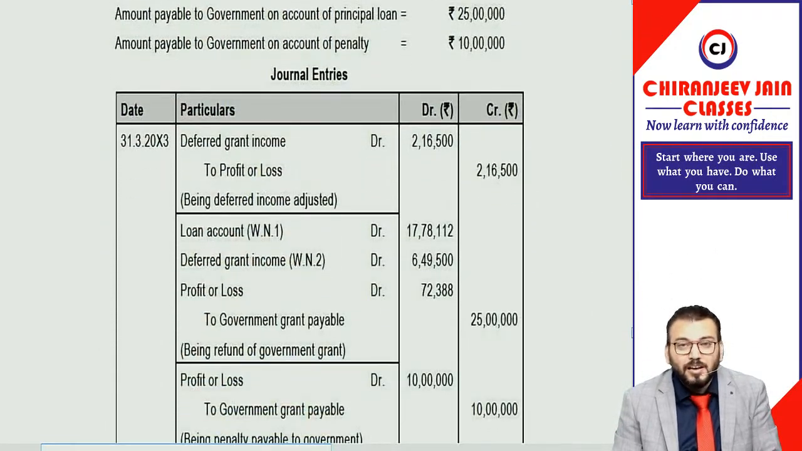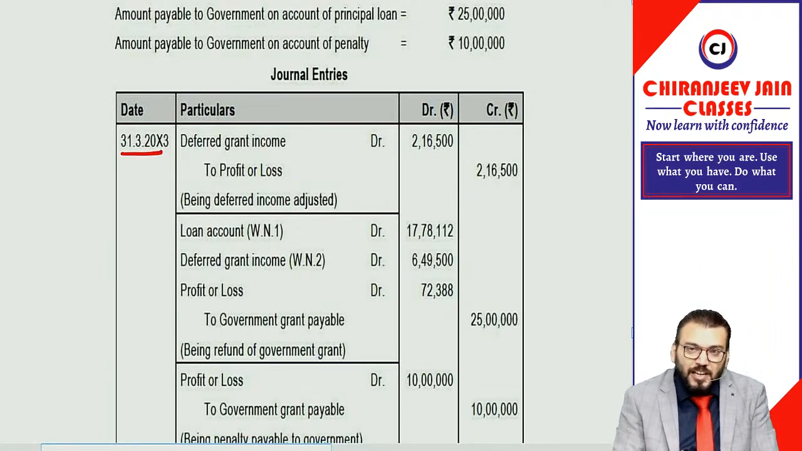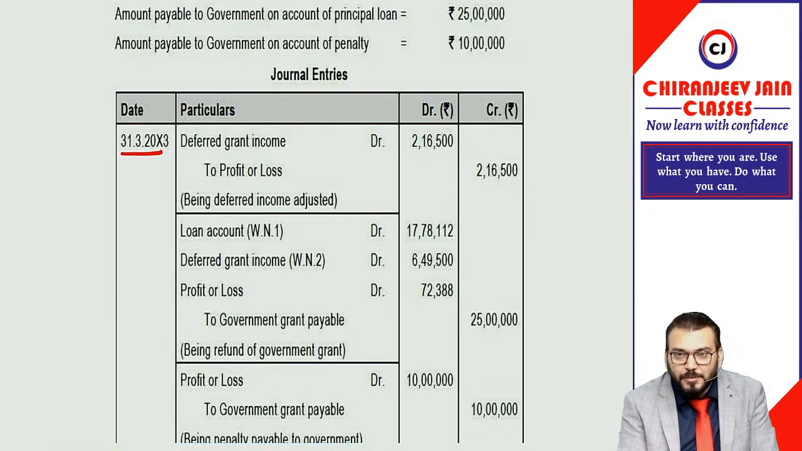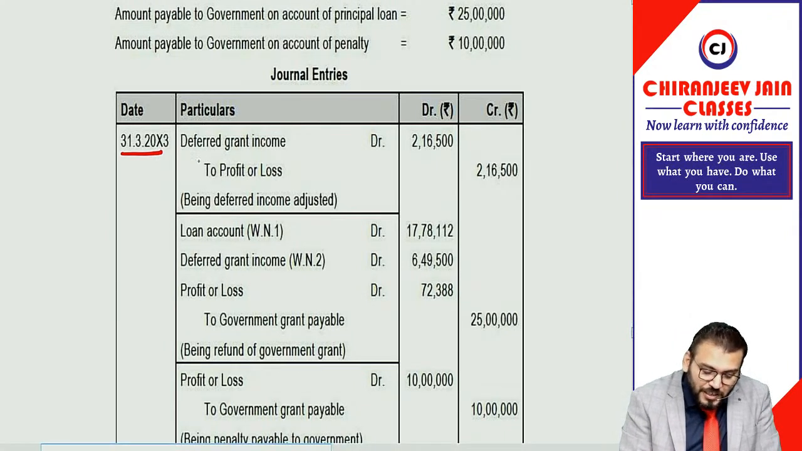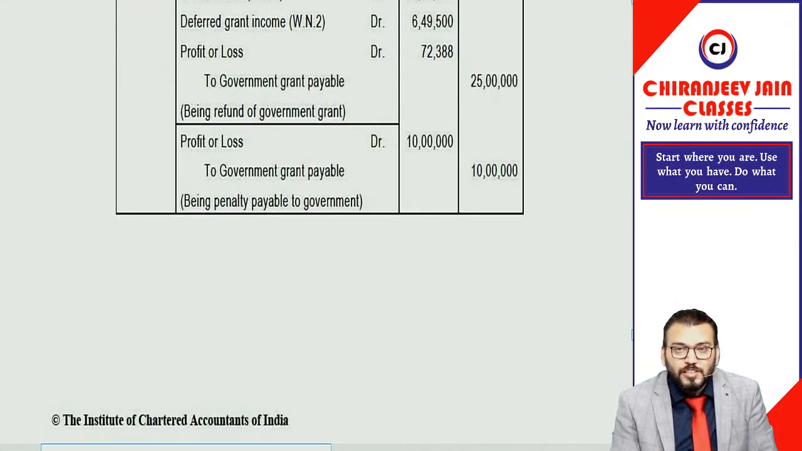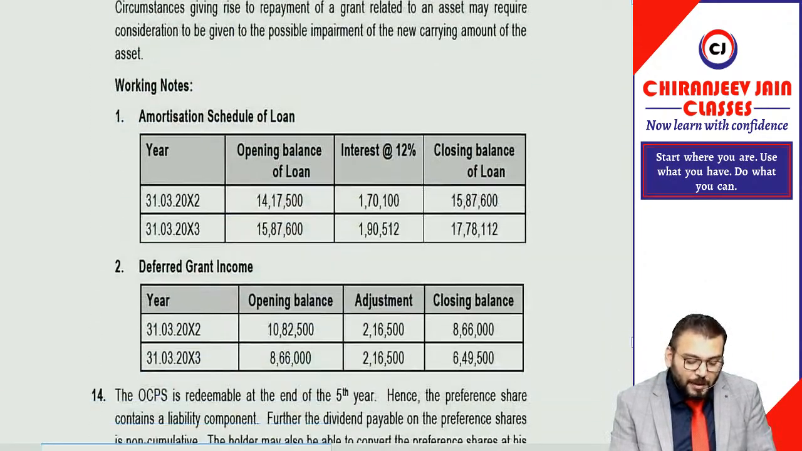Now coming to the 31st March 2003, we will pass journal entry of depreciation, depreciation account debit to PPE 10 lakh. Also the grant will be transferred to PL to the extent of 2 lakh 16,500. Also interest expense will be recognized. Correct? Means we need to first calculate the amortized cost of loan.